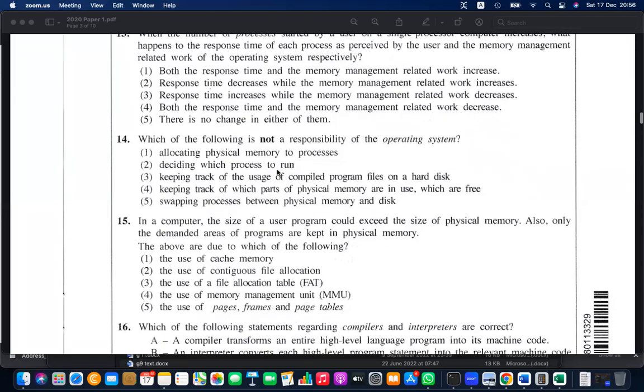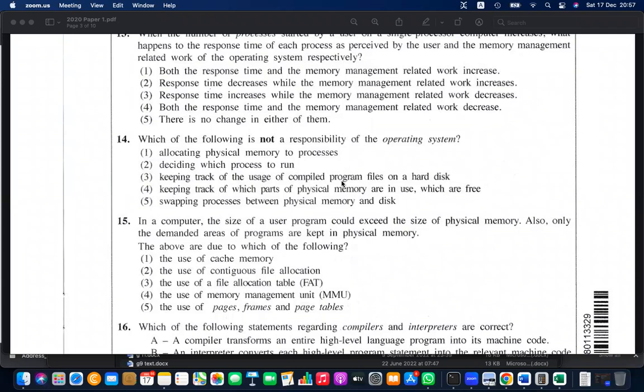Which of the following is not a responsibility of the operating system? Allocating physical memory to a process is a responsibility of the operating system. Deciding which process to run, yes, process management, that is a task of the operating system. Number 3, keeping track of the usage of compiled programs. No, that is not a task.